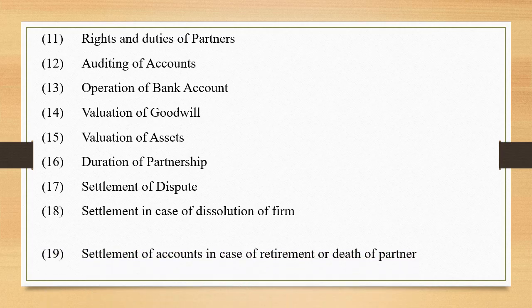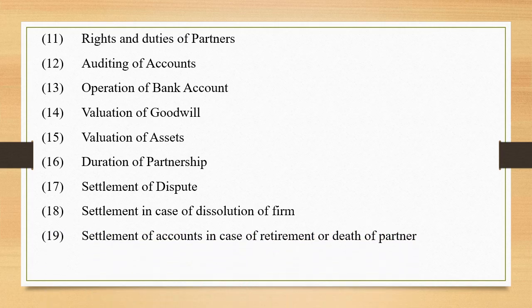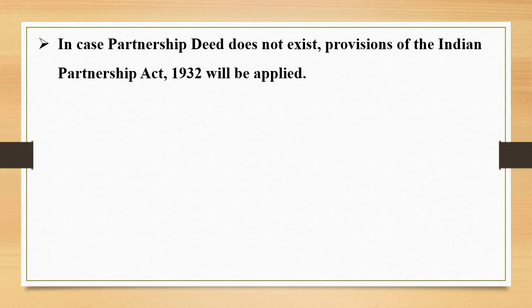Next, settlement of accounts in case of retirement or death of a partner. We need to specify over here the manner in which the amount due on retirement or death of a partner will be computed and paid. Finally, the rules to be followed while admitting a partner. In case partnership deed does not exist, provisions of the Indian Partnership Act 1932 will be applied.